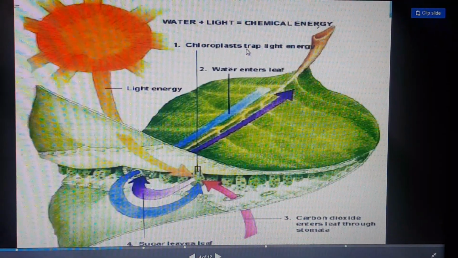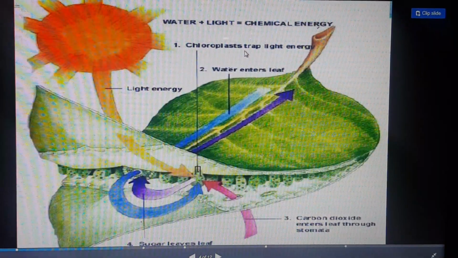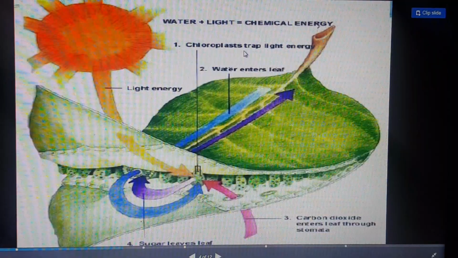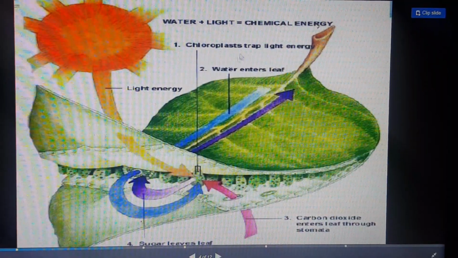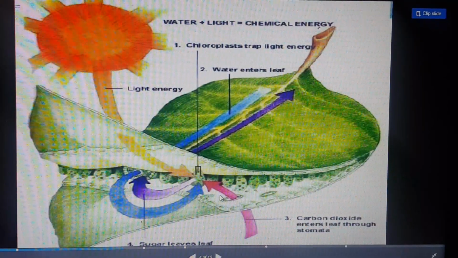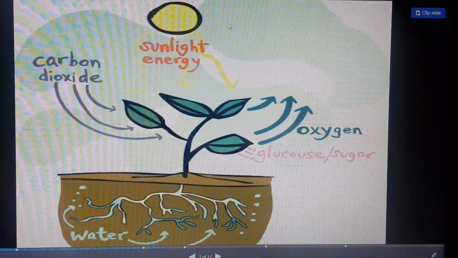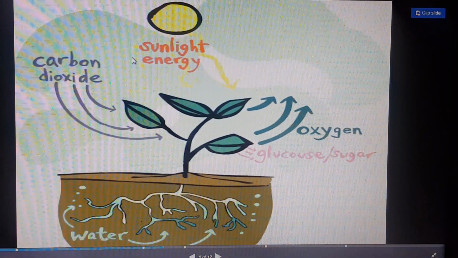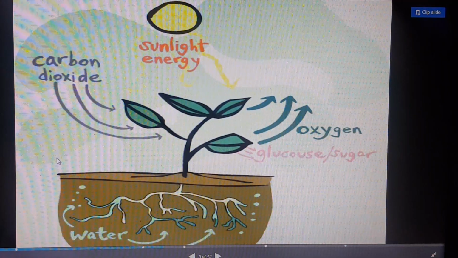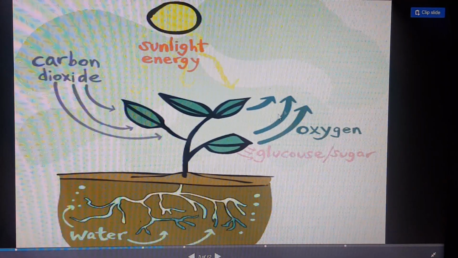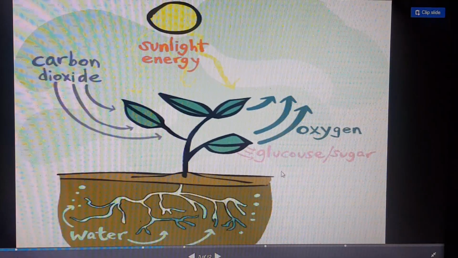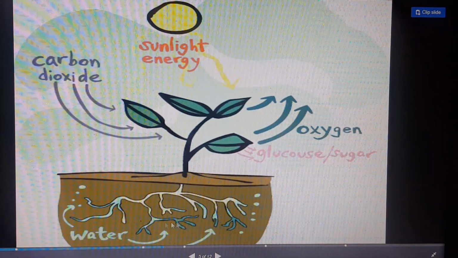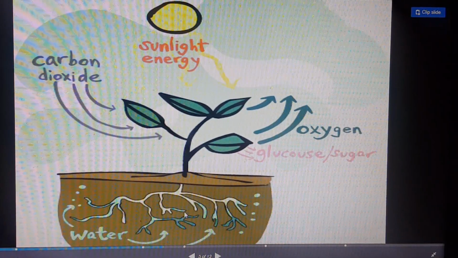Beta, chloroplast is present in the leaf itself. Okay, with the help of chlorophyll it makes the food. Sugar leaves the leaf. And in this diagram, this picture also, you can understand sunlight is coming, carbon dioxide is also coming, oxygen is going out, and the glucose is also going out, and water from here it is taken.